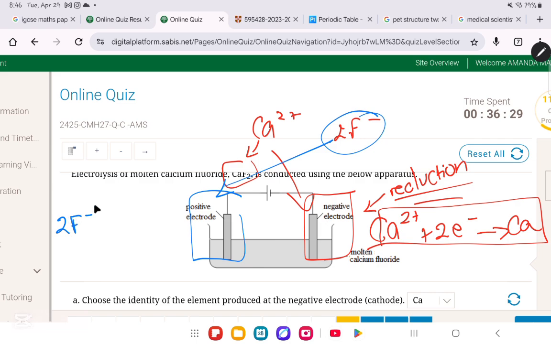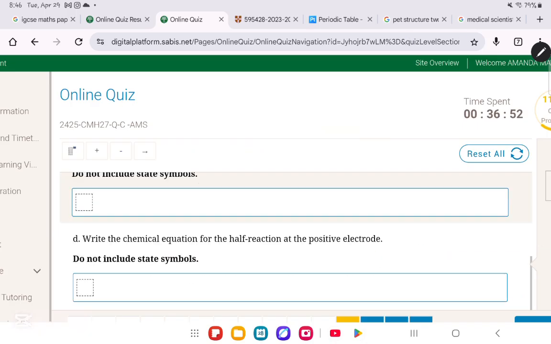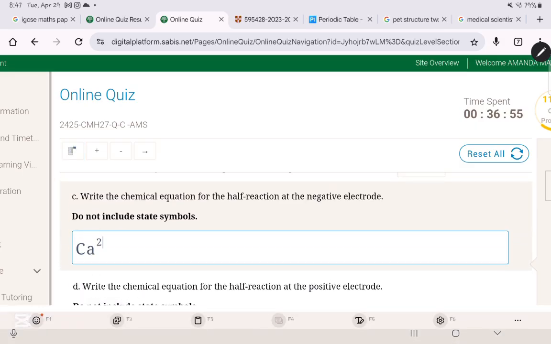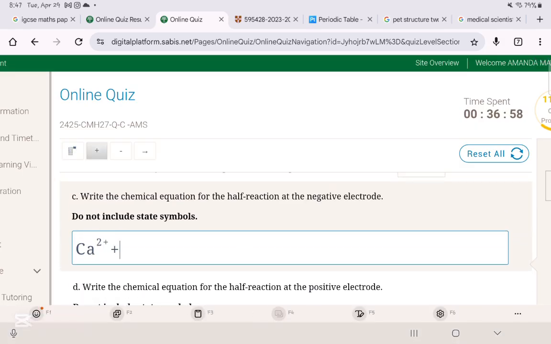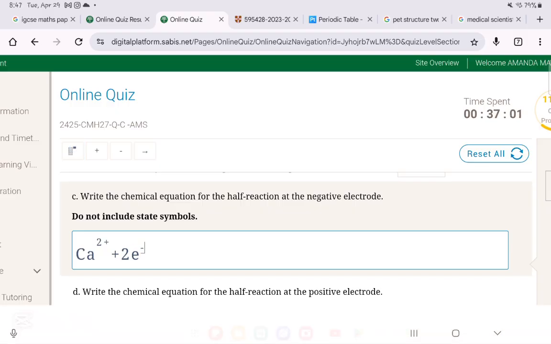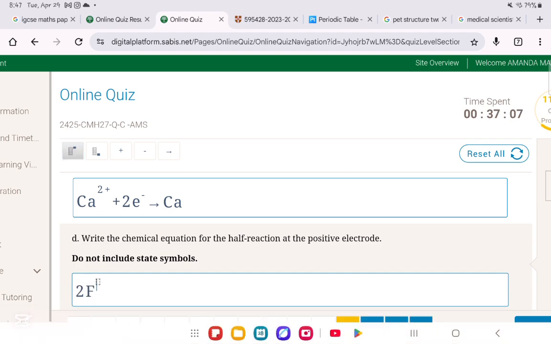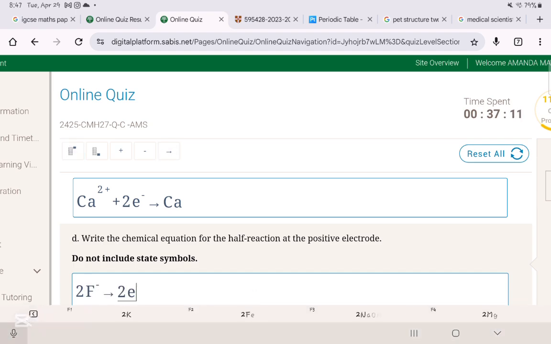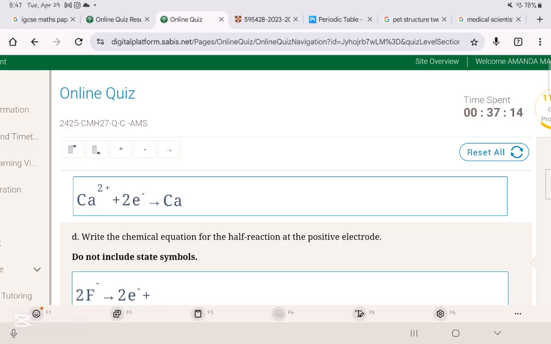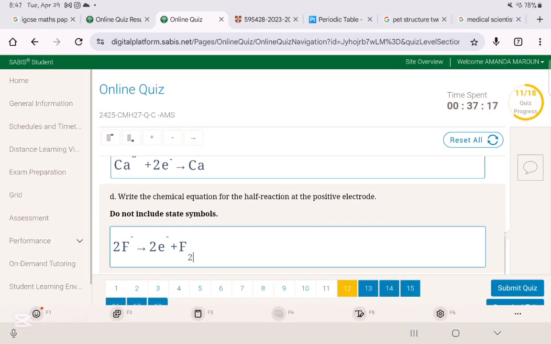At the anode, it undergoes oxidation. The 2F− is going to lose 2 electrons, so it's going to give 2 electrons in addition to F2 gas. There's no need to put the gas, by the way, so just write F2. So these are the two equations. Over here, it's going to be Ca2+ + 2e− gives us Ca. And over here, 2F− gives us 2e− + F2. So that's it for question number 12.